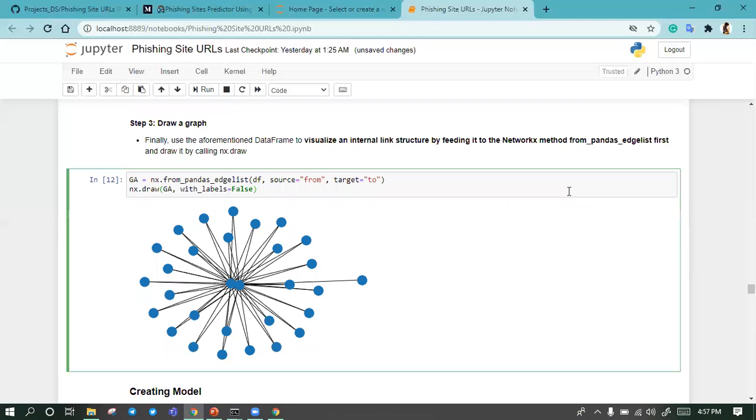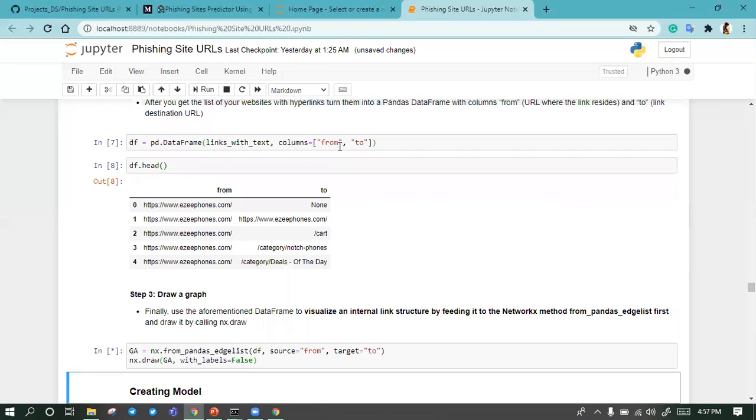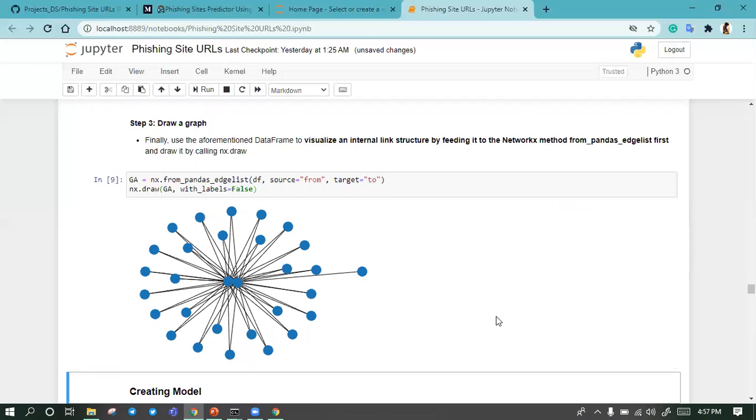So after creating this data frame, I use NetworkX here. What is NetworkX doing here? NetworkX will visualize all the internal links in the structure by feeding the NetworkX methods from the pandas edge list, by calling nx.draw.